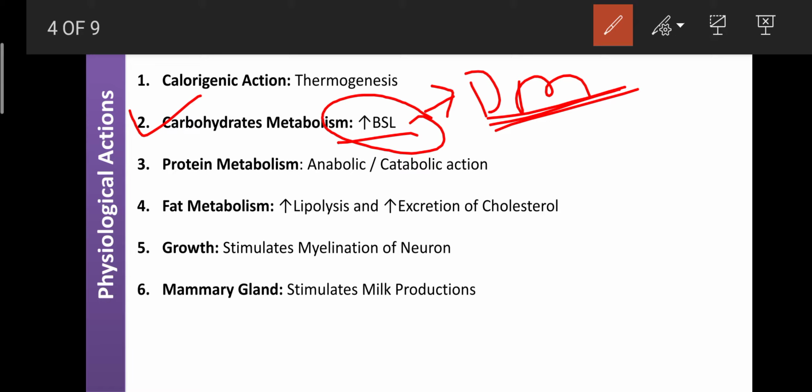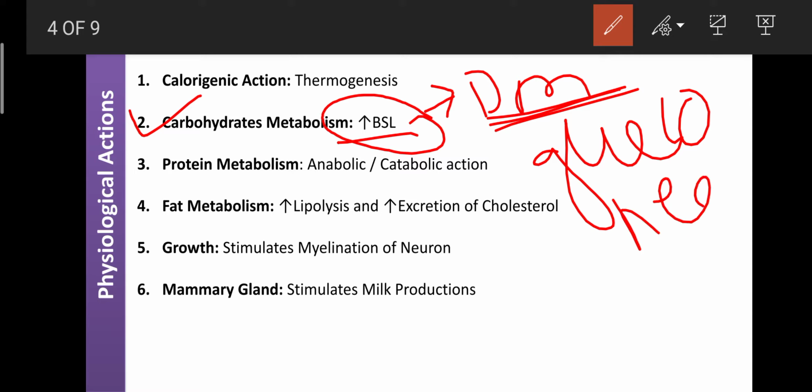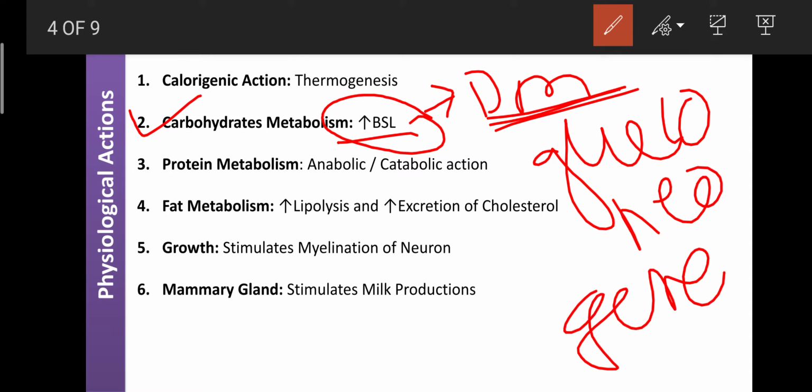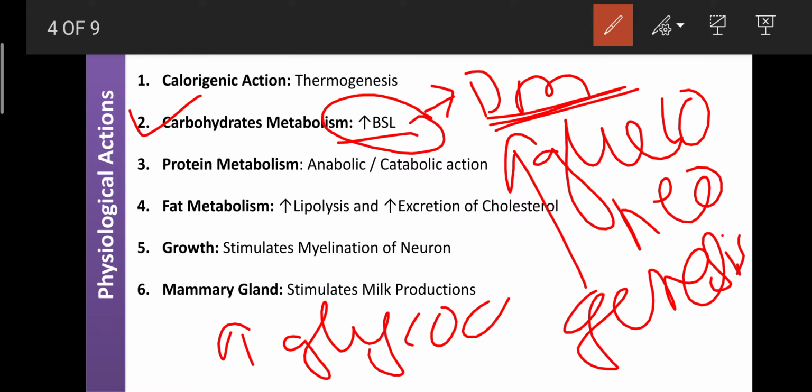So at that time, we give the medication or treatment, so that it controls the functions of T3 and T4. That's why, dear students, T3 and T4 enhance carbohydrate metabolism by enhancing gluconeogenesis in the liver, that is, the formation of glucose from non-carbohydrate sources in the liver. That process is increased by T3, and T3 also enhances the breakdown of glycogen in the liver, that is the